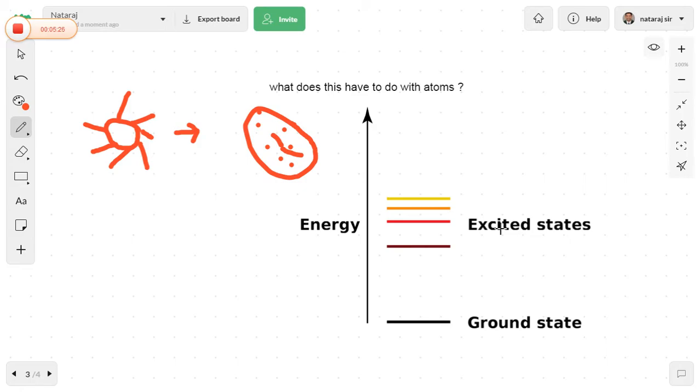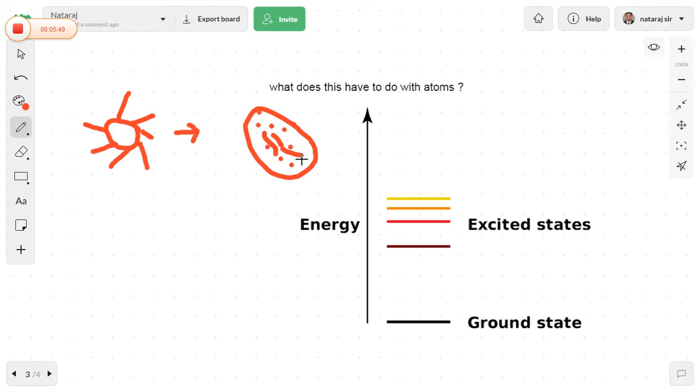Next, what are the different kinds of spectrums, and why is a spectrum produced? For example, when we place a prism in the path of white light, a spectrum is formed. Now, why is the spectrum produced? For example, we have a cluster of atoms. Just imagine this is a cluster of atoms.